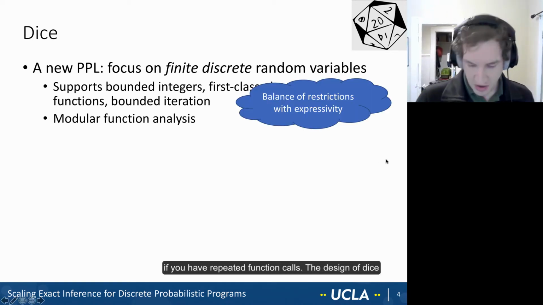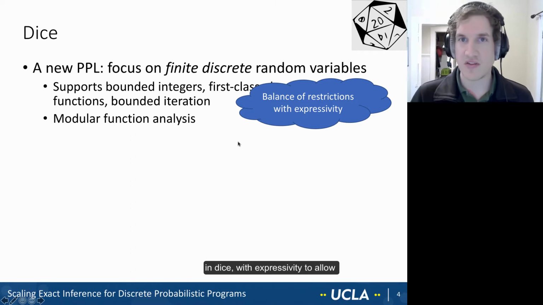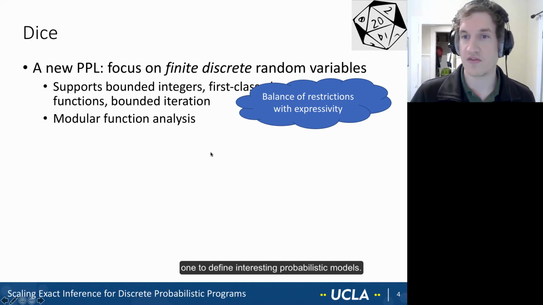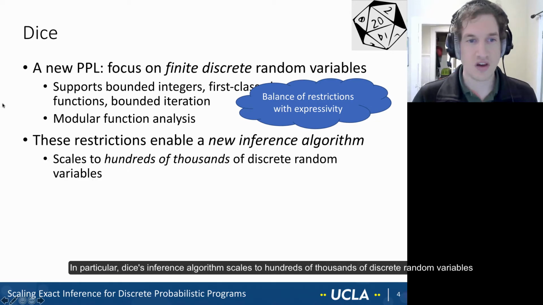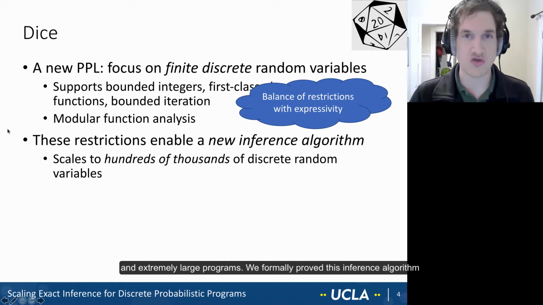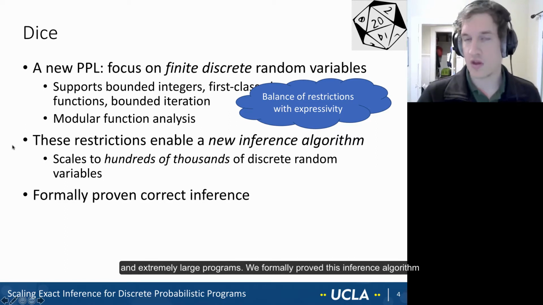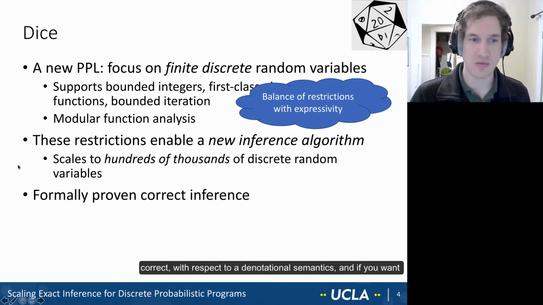The design of DICE balances restrictions on the language. For instance, we do not support unbounded loops in DICE, with expressivity to allow one to define interesting probabilistic models. And the reason we restrict the language is so that we can design new and interesting inference algorithms. In particular, DICE's inference algorithm scales to hundreds of thousands of discrete random variables in extremely large programs. We formally prove this inference algorithm correct with respect to a denotational semantics.